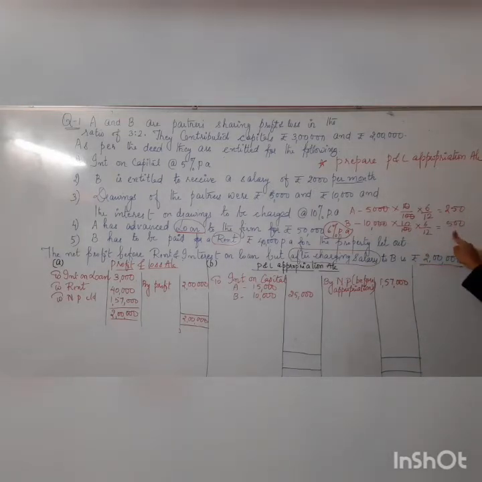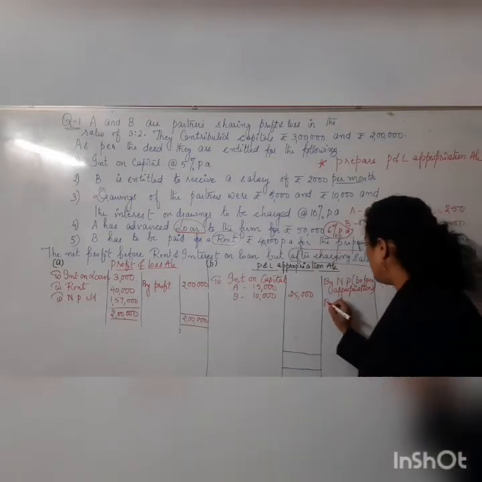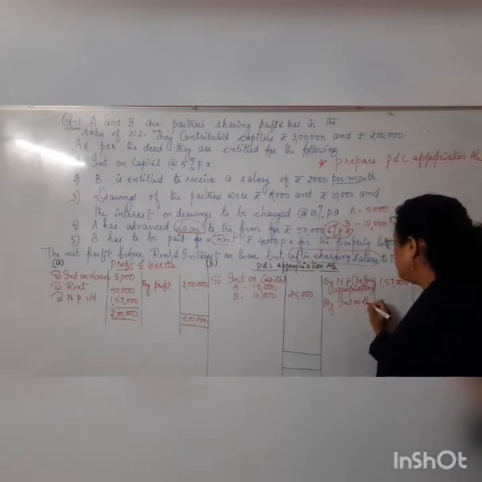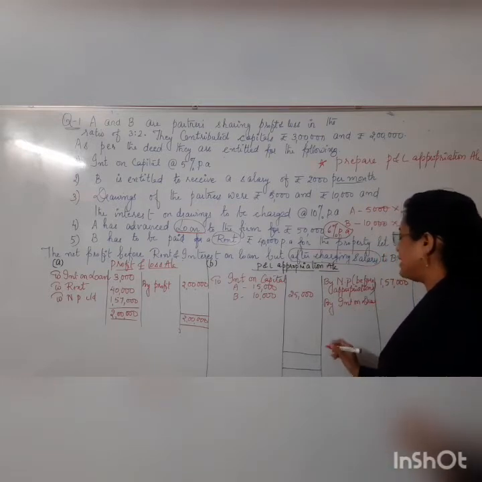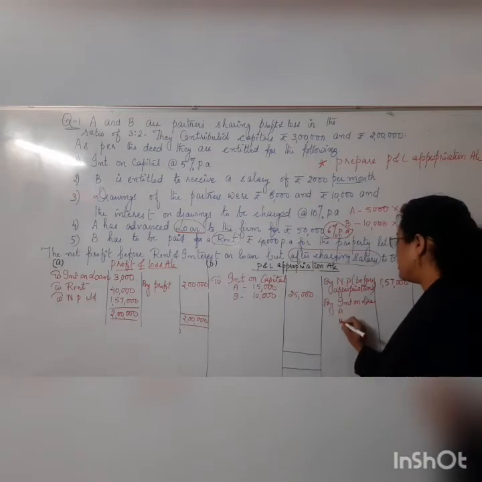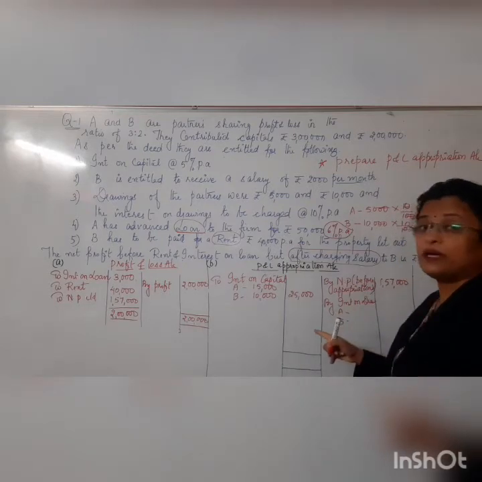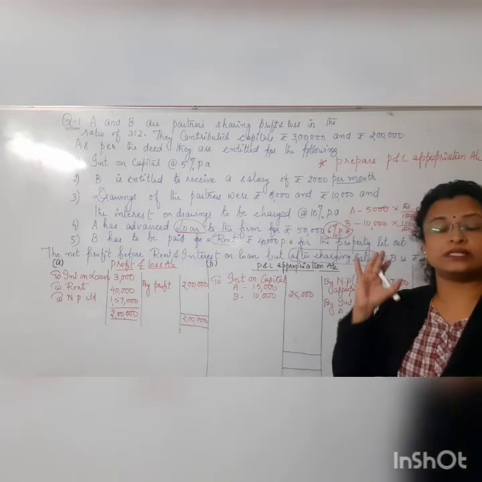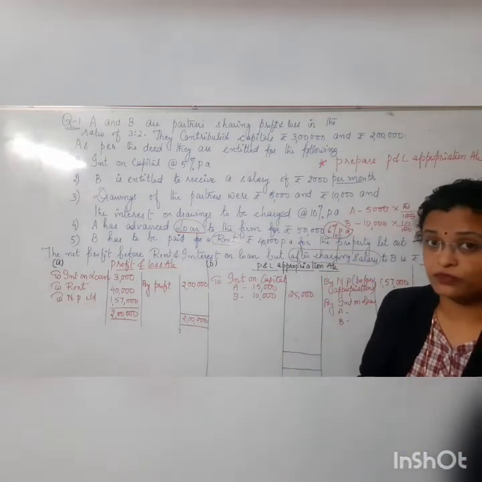That is 250, and for B, how much is it going to be? That is 500. And you know that for the firm, this interest on drawings is an income. So let me write down here, by interest on drawings, on the credit side, because we are making a P&L appropriation from the firm's point of view, and interest on drawings is an income from the firm's point of view.